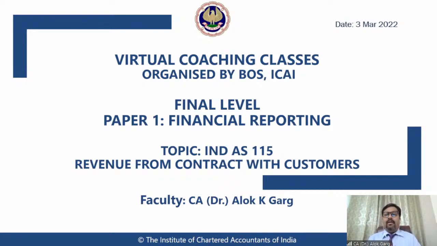Okay. And what is revenue? Revenue is the income which is happening in the ordinary course of the business, right? And we understood that in this particular standard, we need to talk about three aspects. One, revenue, which is happening in the ordinary course of business. Second, there must be a contract. And third, there must be a contract with the customer. If these three conditions are satisfied, then that particular transaction will be covered under Ind AS 115.